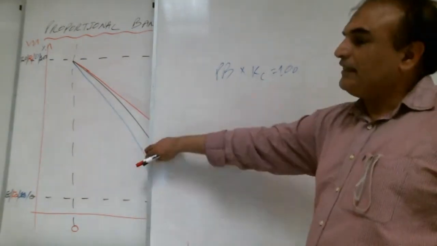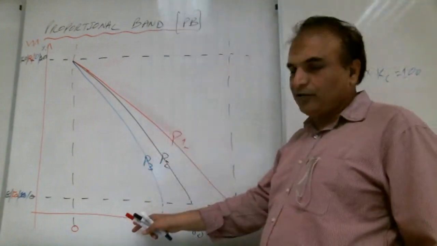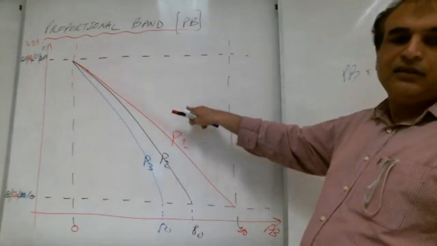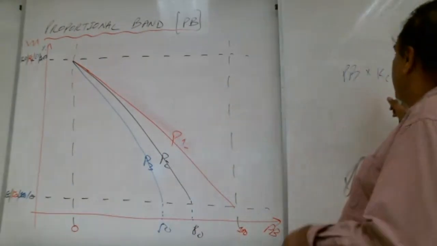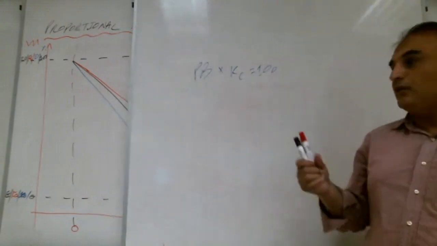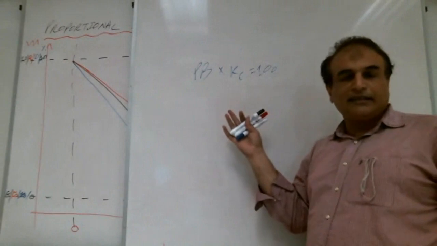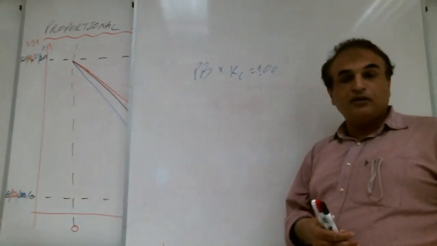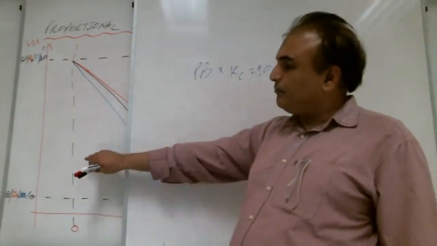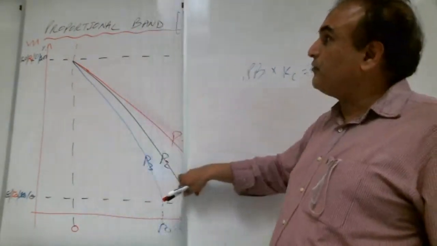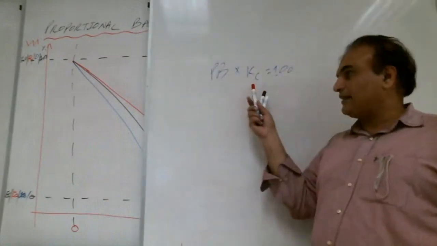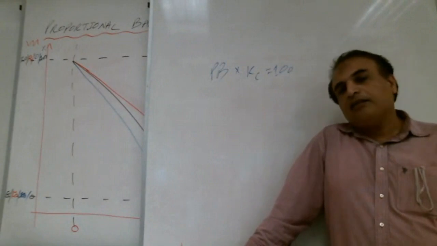PB, the proportional band, is the mechanical limits: how much you can decrease, how much you can increase. This is with the final control element. That is a mechanical thing. KC is an electronic thing, because 99.99% of controllers are electrical. Even if you have a pneumatic controller, KC is still there, so it will be a pneumatic and mechanical relation. So this formula, PB times KC, tells a relation between the electrical signal and the mechanical implementation.